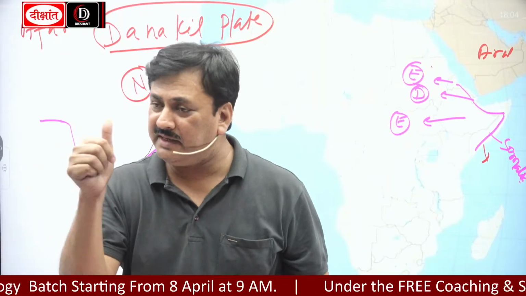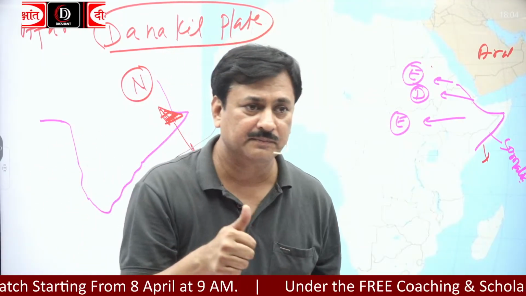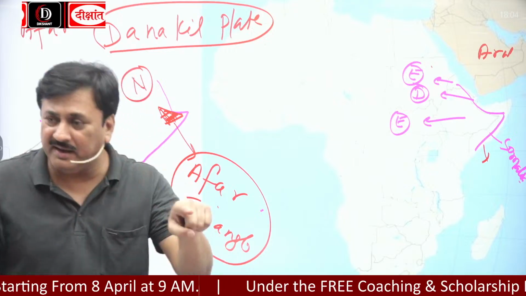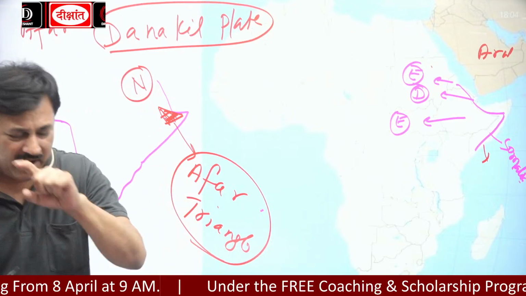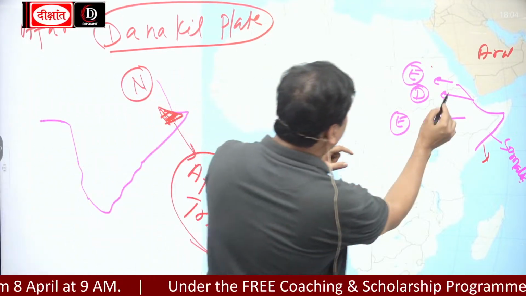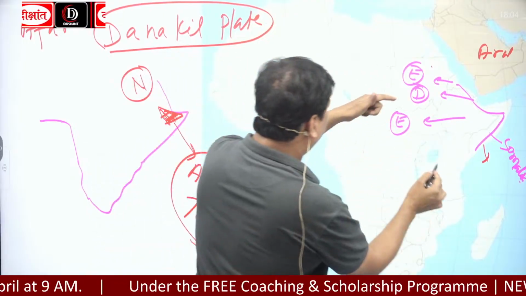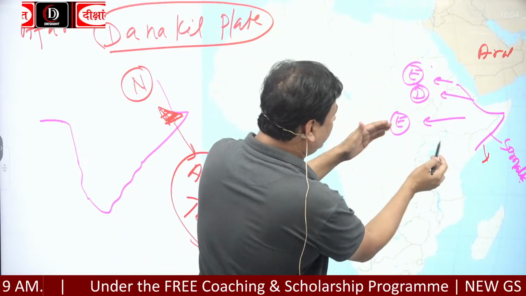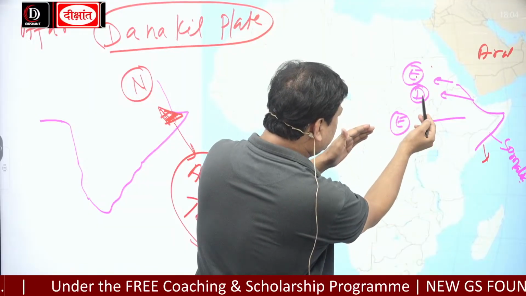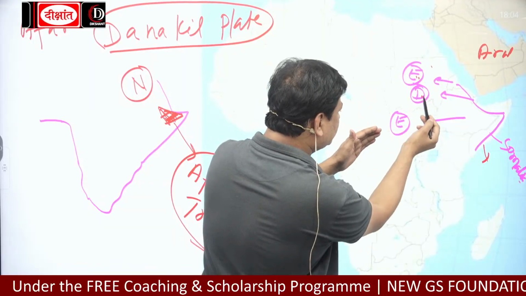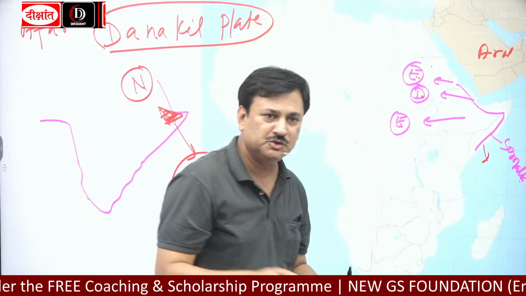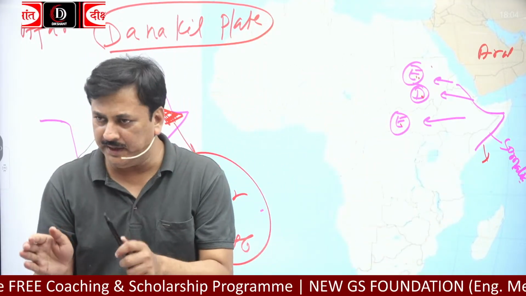But there is also the Afar triangle. Afar triangle is a big triangle. And this triangle is located where? Eritrea, Djibouti, Ethiopia and Somalia. Okay?